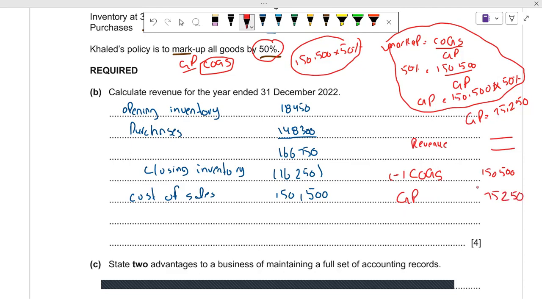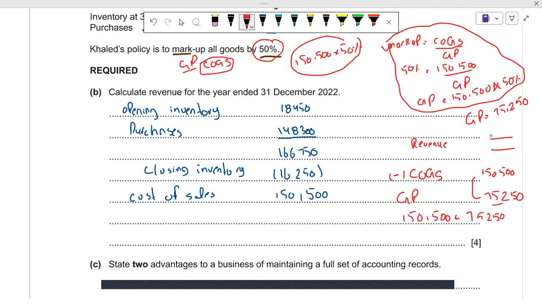So we have to do the reverse working. Reverse working means that we will add this GP into the cost of goods sold. Revenue minus cost of goods sold equals GP, but when we are doing the reverse working, we are adding GP into the cost of goods sold.